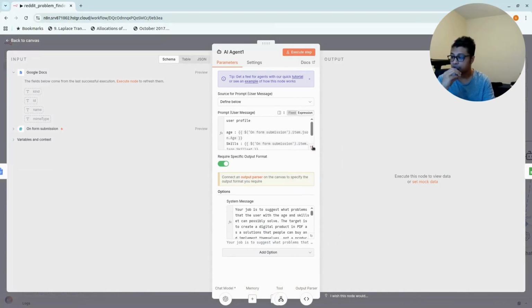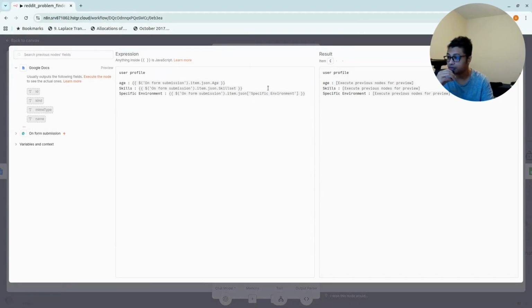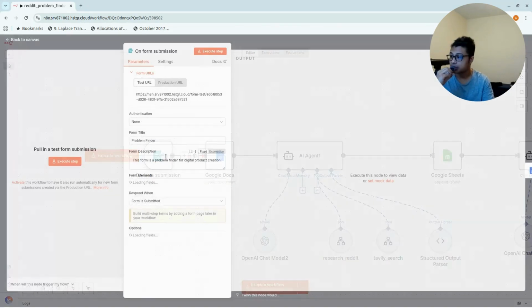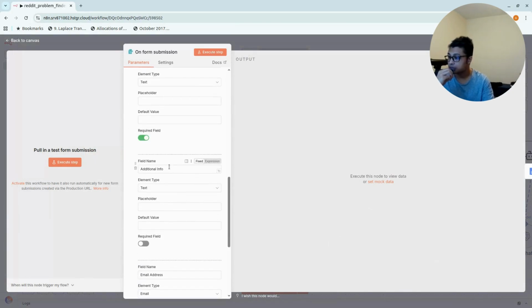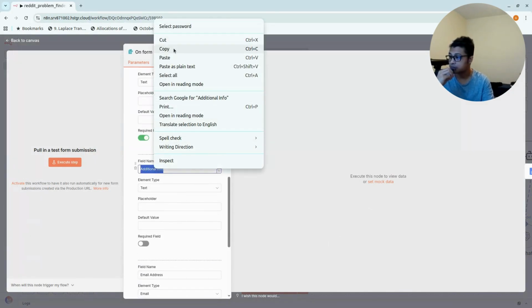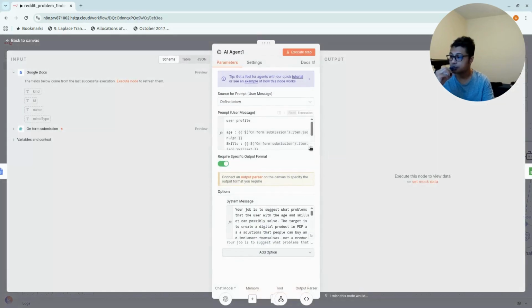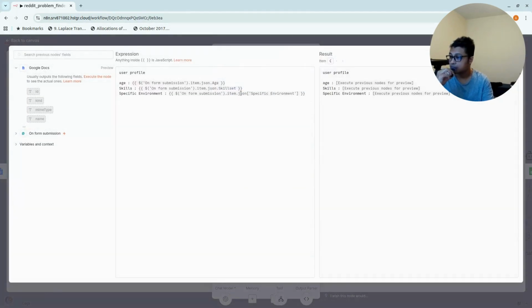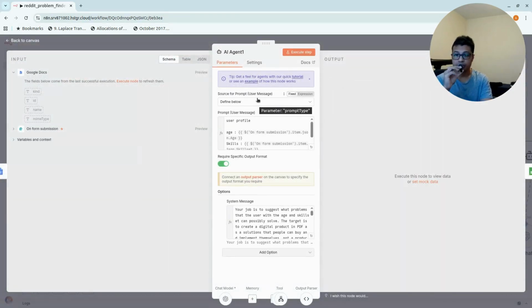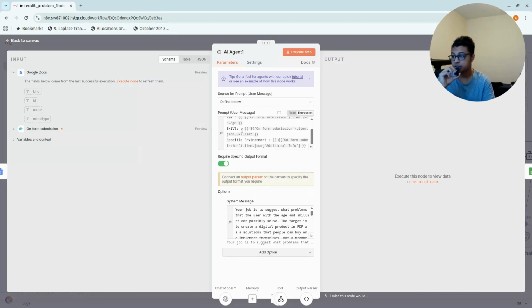so I think if I go to the submission, this is not specific environment anymore. If I click this, I'm gonna copy this additional information, right? It's gonna be copy, and we go to AI agent. Okay, now it's gonna be something like this. I think that's about right. So the input is gonna be defined below based on the form submission, and we got three components: age, skills, and the specific environment. Yeah, additional information, if you will.